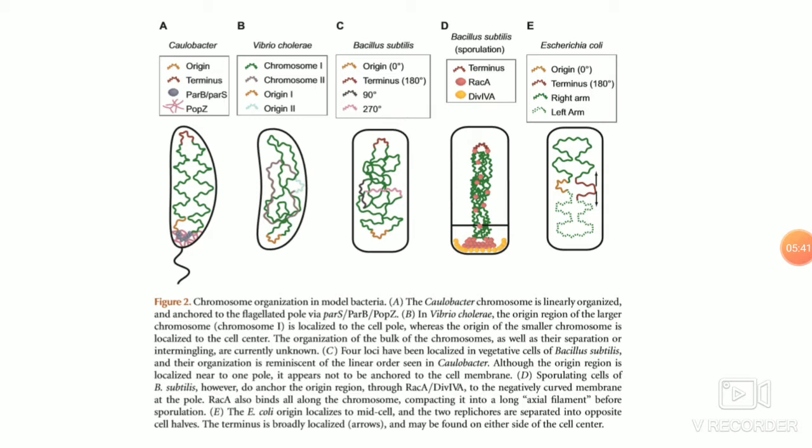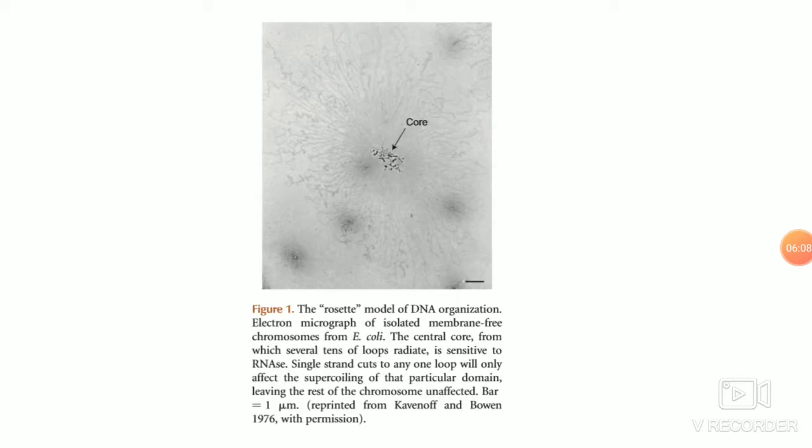In E. coli, it's interesting, the origin region is localized to the middle of the cell, and the two replicons are separated in opposite directions. Or in the case of Bacillus, this nucleoid which contains the DNA can be attached to some proteins, as in sporulation the negative strands can be attached, and that can help the replication.